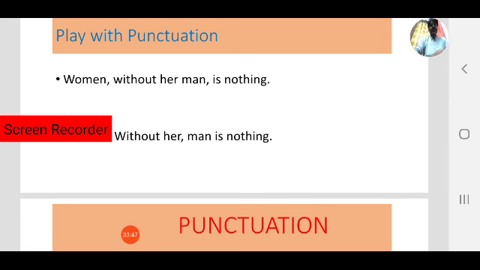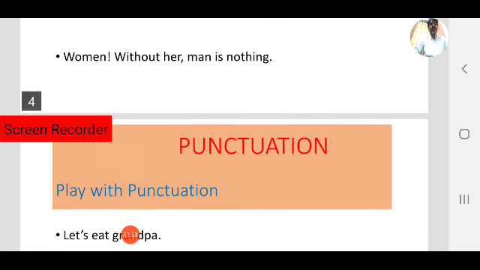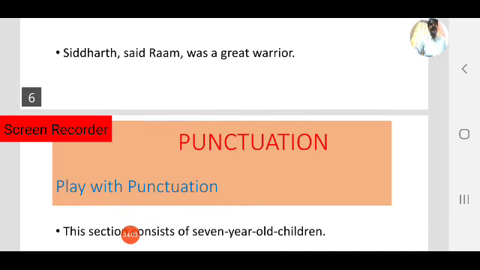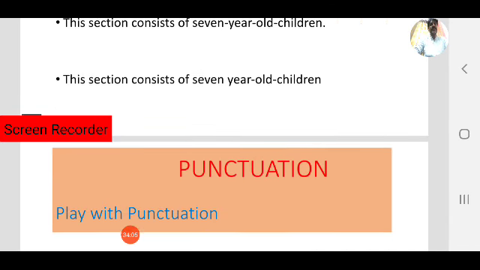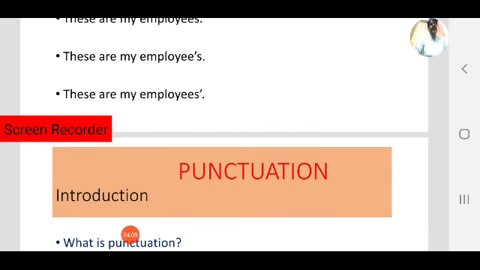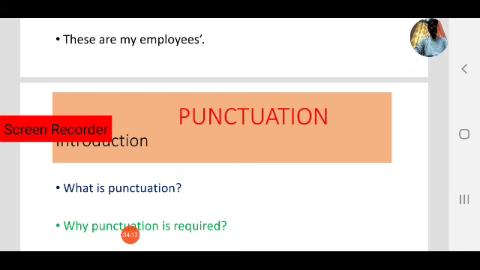In each set, the words are the same, but the meaning is entirely different from sentence to sentence because of the use of punctuation marks. That is the power of punctuation. That's why punctuation is very important, especially in writing.